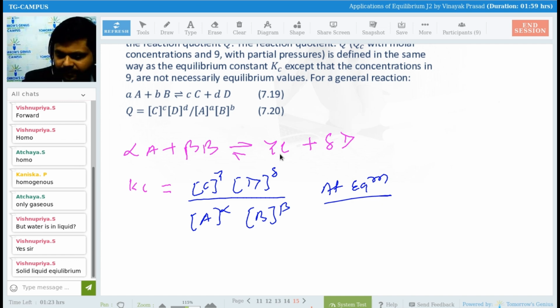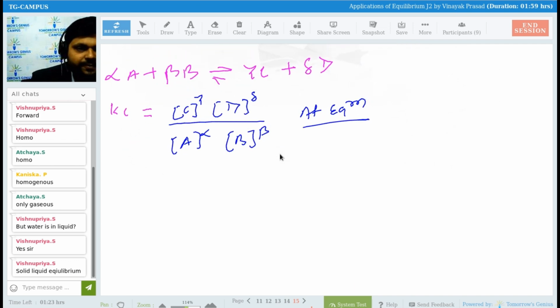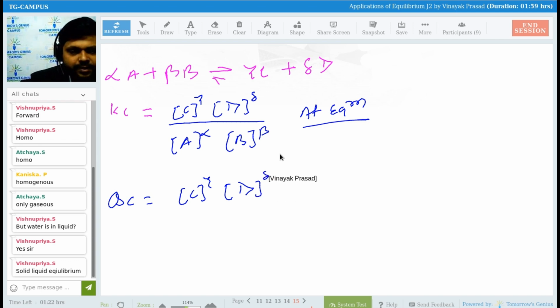Now, if I have to write Qc, for Qc also we will write the concentration of C to the power gamma into concentration of D to the power delta upon concentration of B to the power beta into concentration of A to the power alpha, right?